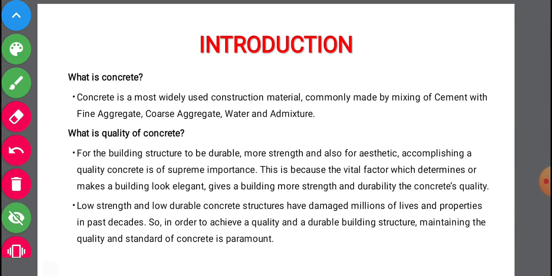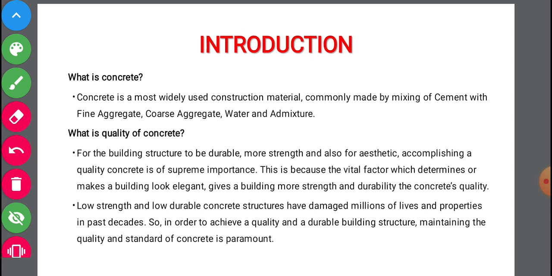In the introduction, we will see what is concrete and what is quality in concrete. So as we all know, concrete is a widely used construction material which is consisting of cement, fine aggregate, coarse aggregate and water. Other than this, we can add admixtures also in order to modify its properties.